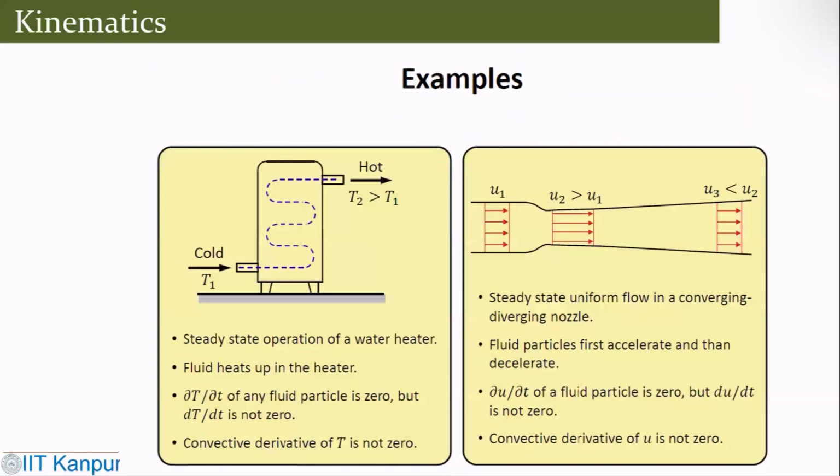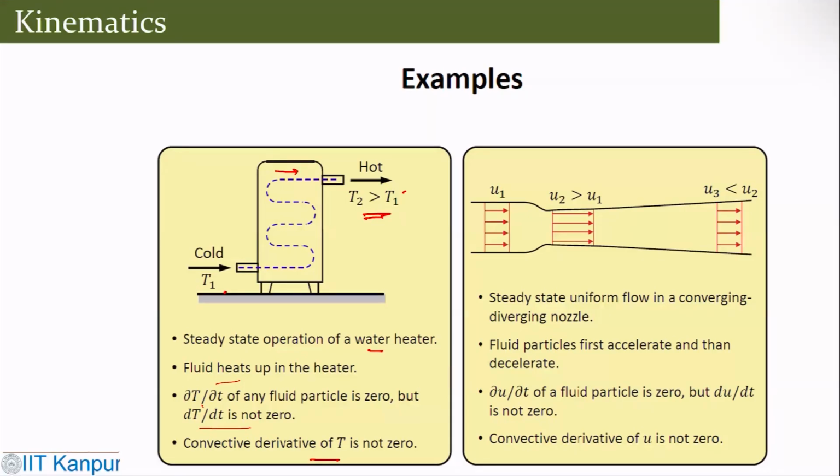Again, we can look at this particular example. Here you can see a cold fluid coming in, going through some pipe, and finally going out as a hot fluid. The temperature coming in is lower than when it passes through these different channels. This is a steady state operation of the heater, so the fluid gets heated up inside the heater. So del T by del t of any fluid particle is zero, but DT by Dt is not zero because there is a total change. So the convective derivative of T is not zero.